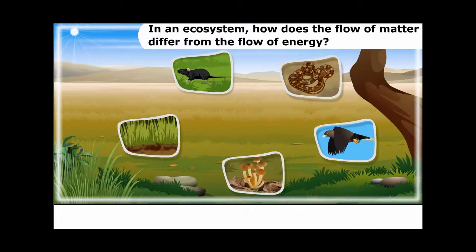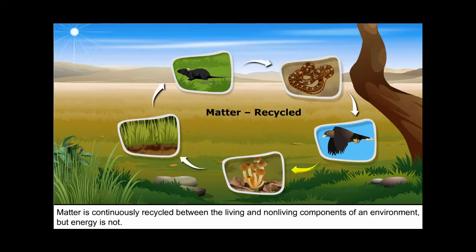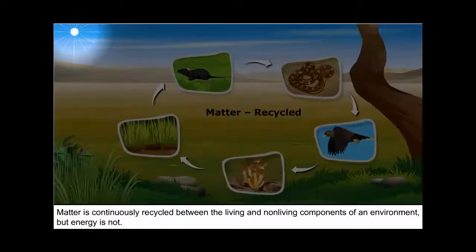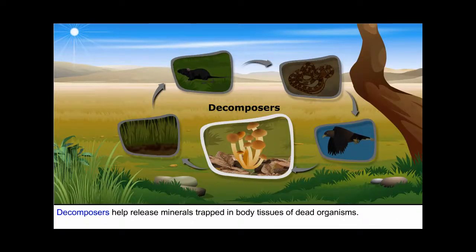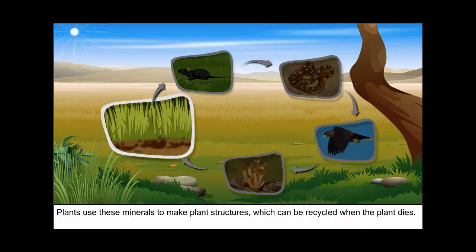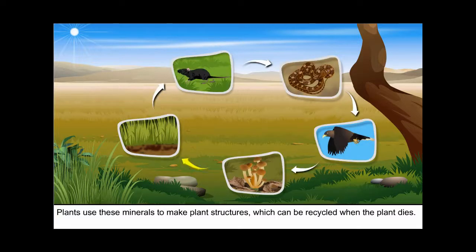In an ecosystem, how does the flow of matter differ from the flow of energy? Matter is continuously recycled between the living and non-living components of an environment, but energy is not. Decomposers help release minerals trapped in body tissues of dead organisms. Plants use these minerals to make plant structures, which can be recycled when the plant dies.